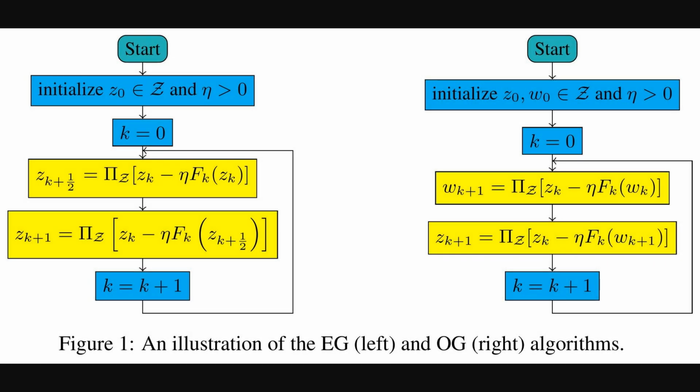Alright, so this figure actually shows us the mechanics of these extra gradient and optimistic gradient algorithms we've been discussing. On the left is extra gradient, and on the right, optimistic gradient. Both are shown as iterative processes, starting with an initial strategy, let's call it z_0, and using a constant step size, eta. They then repeatedly update this strategy based on the game's current conditions at each step k, represented by f_k of z_k. That pi_z symbol you see, it's a projection, basically making sure the chosen actions stay within the game's allowed set of strategies, z.